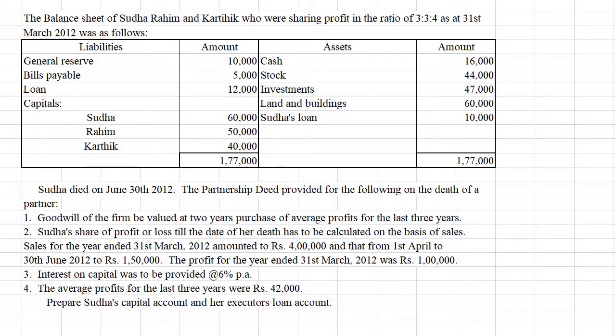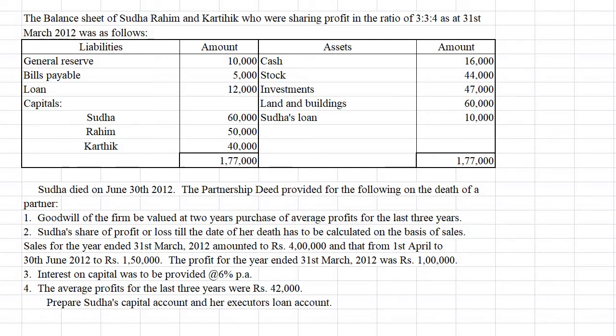The partnership deed provides for the following on the death of a partner. When a partner dies, the following adjustments are to be done. That is what is given in the partnership deed. That is the first one. Goodwill of the firm be valued at 2 years purchase of the average profit of last 3 years. That is the first adjustment.